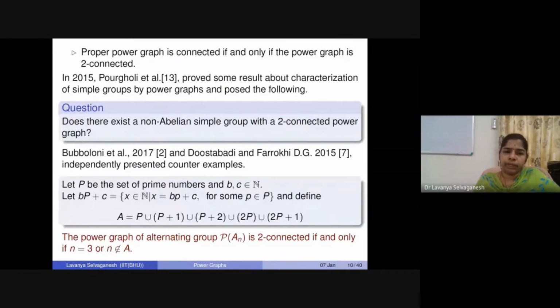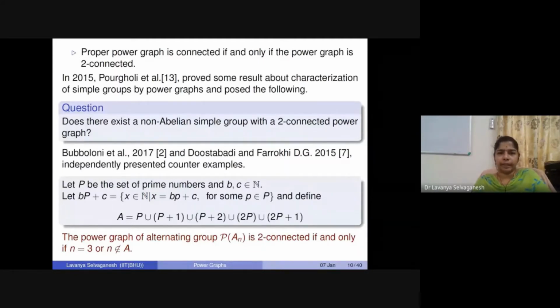To say it in other words, if you choose any integer from A, and look at the corresponding alternating group AN and its power graph, then it is not going to be 2 connected. So any element from the set A gives us a counter example for the question posed above. Now comes the question: is this the only possible counter example? Because they both came up with similar kinds of examples based on alternating groups.